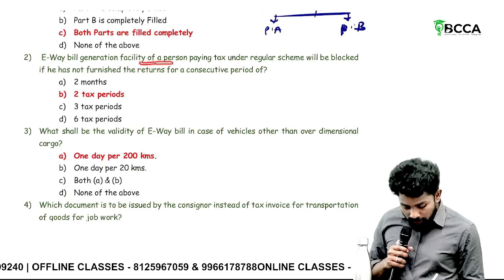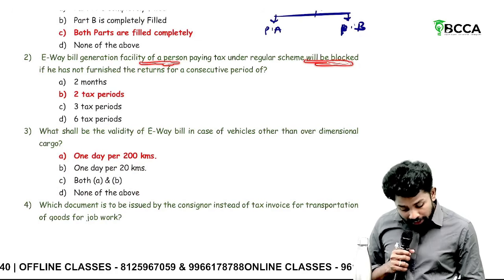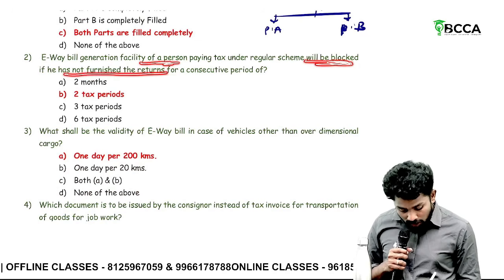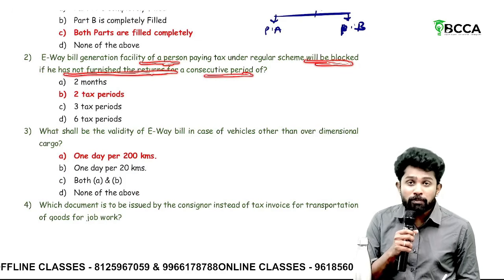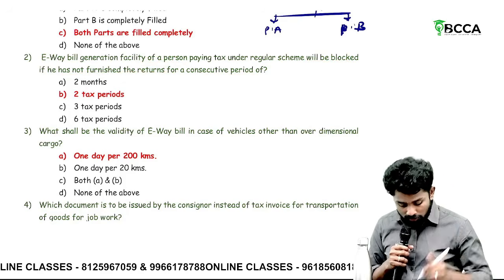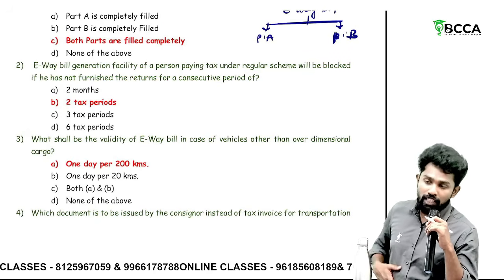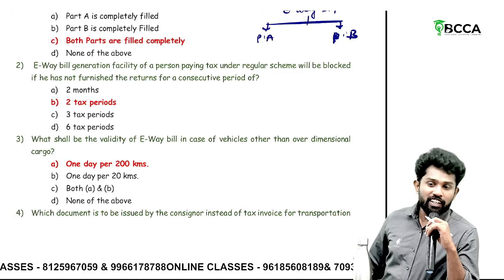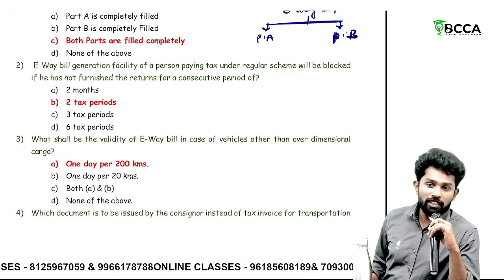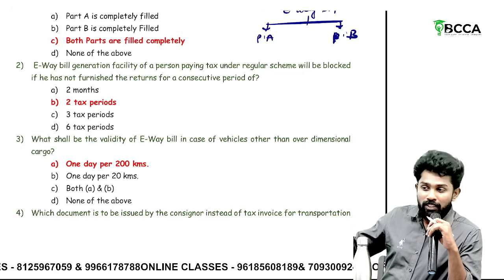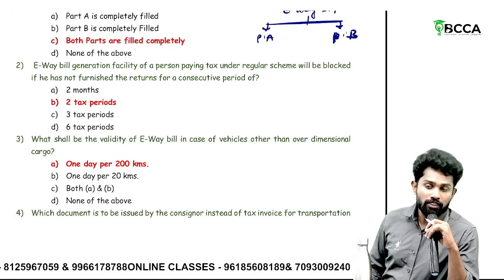E-way bill generation facility will be blocked when a person has not furnished the returns for two consecutive tax periods. Not months actually, tax period. The difference between month and tax period: for a quarterly filing person, you don't refer to months, right? That's why tax period, the frequency for which you will file a return, could be a month or it could be a quarter.